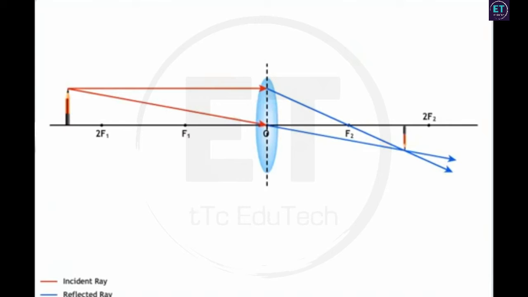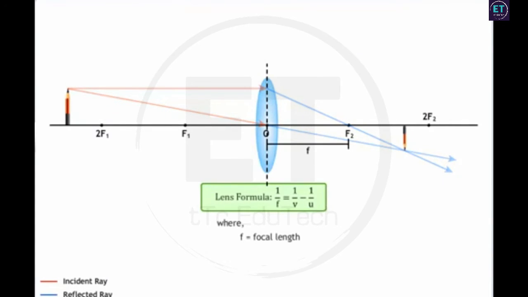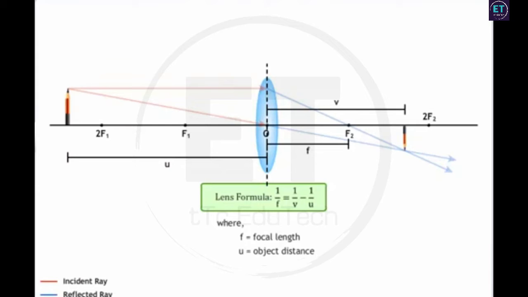The lens formula defines the relationship between the focal length of the lens f, the distance of the object from the optic center u, and the distance of the image from the optic center v. 1/f = 1/v − 1/u.